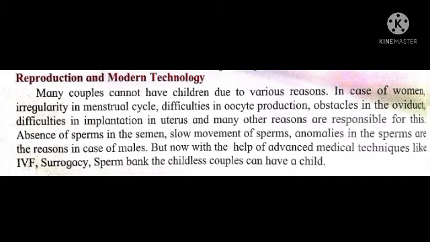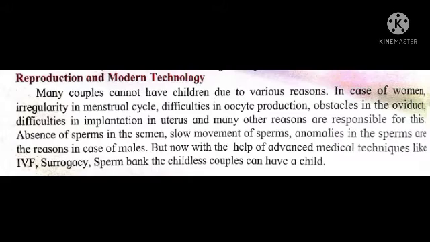Reproduction and modern technology. Many couples cannot have children due to various reasons. In case of women, irregularity in menstrual cycle, difficulties in oocyte production, obstacles in the oviduct, difficulties in implantation in uterus, and many other reasons are responsible for this.